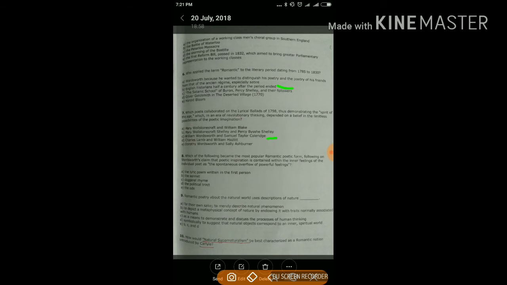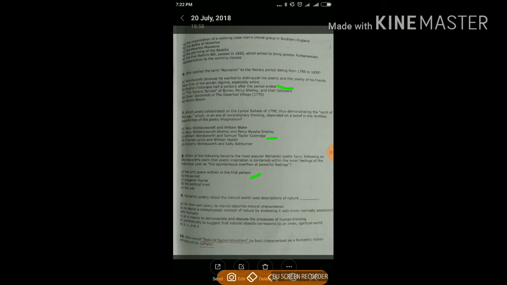Your answer is A. Romantic poetry about the natural world uses description of nature. Your option is E. It means B, C, and D are the right options.